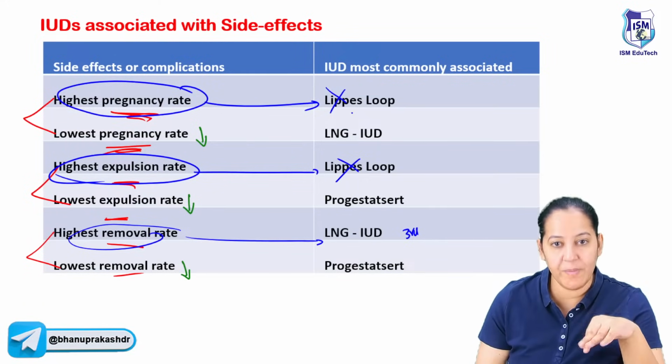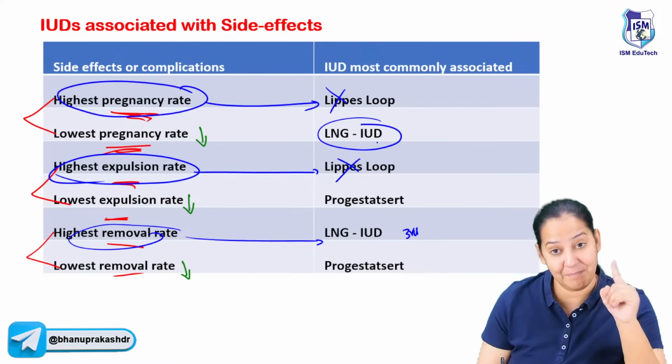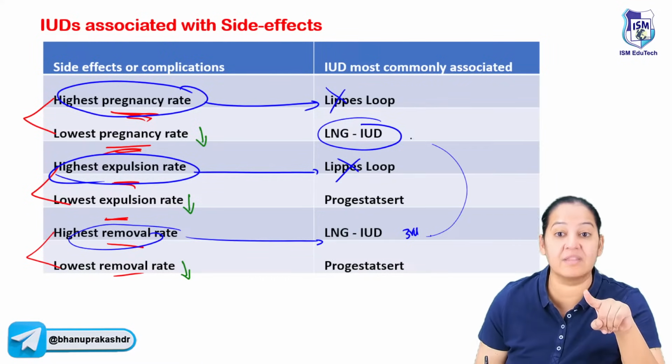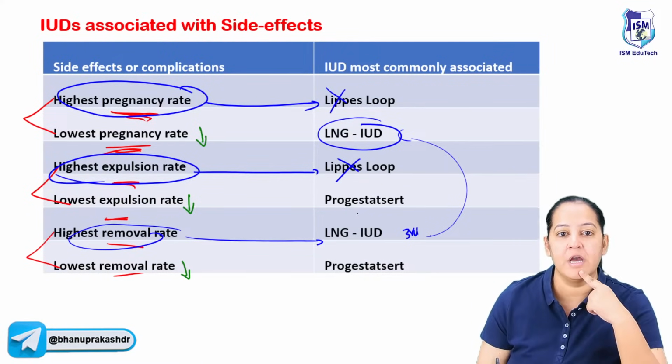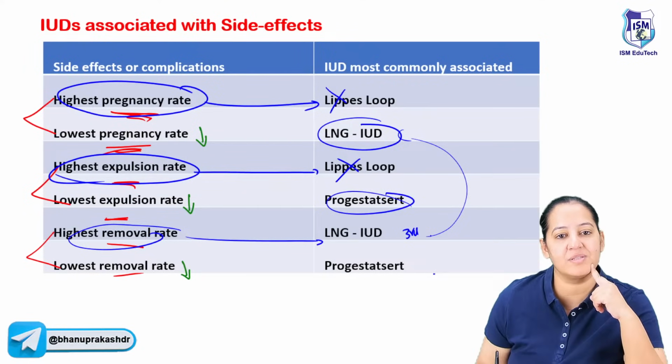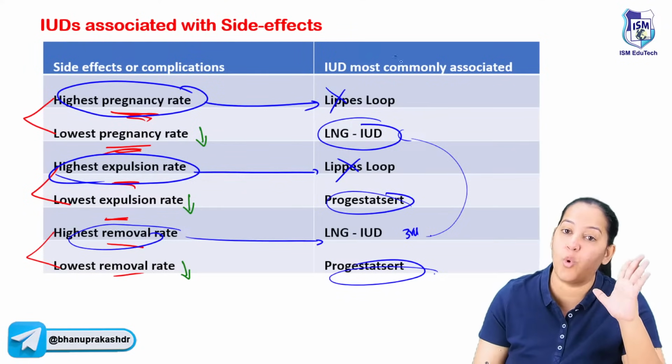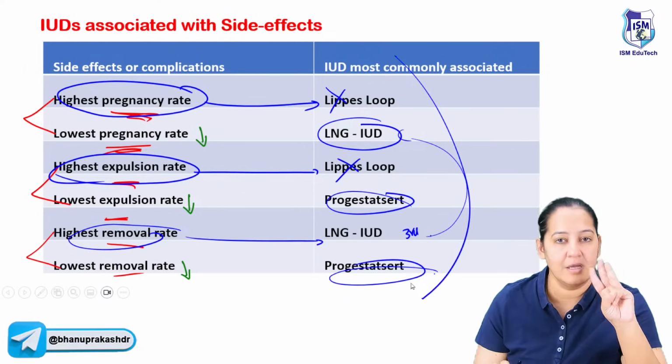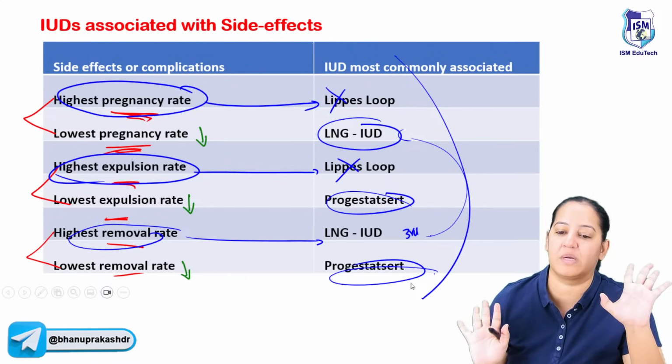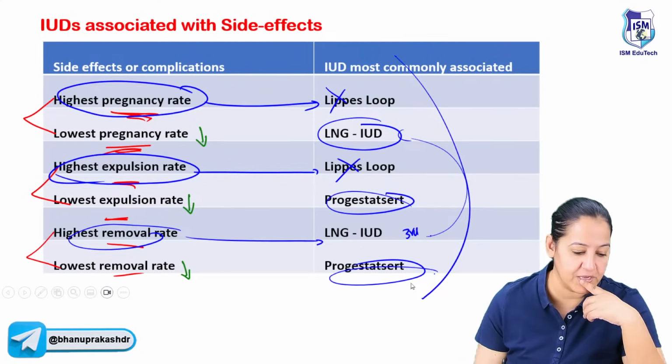Okay. Lowest pregnancy rate is in LNG. In LNG, one thing is bad, but one thing is good: it is having the lowest pregnancy rate. Lowest expulsion rate is in progesterone and lowest removal rate is in progesterone. So overall, progesterone is the best. The 3rd generation progesterone is the best one to be used if the person can afford. How many of you got it?